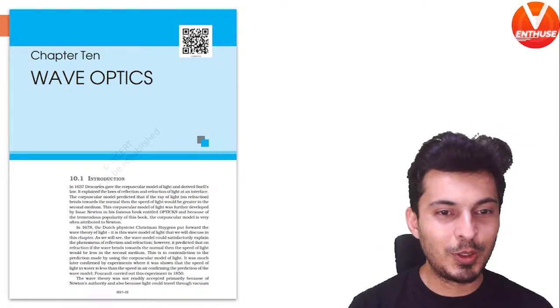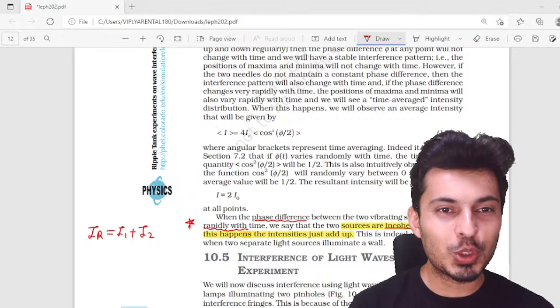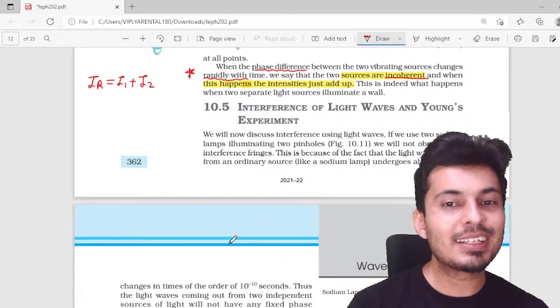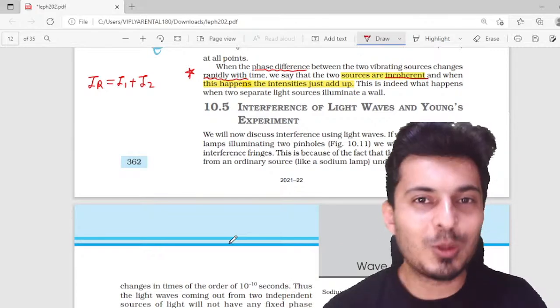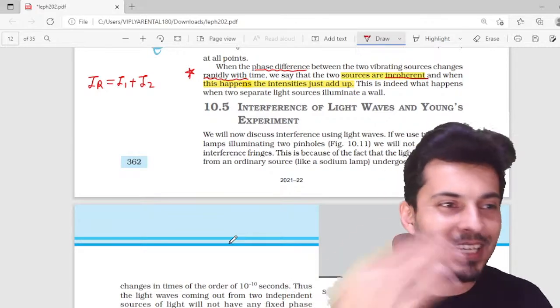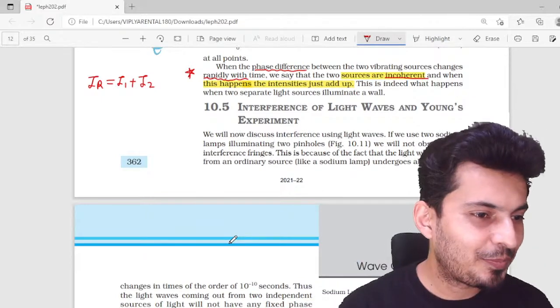So I'm just going to go back to NCERT, and I feel you too should go back to your NCERT. Young's double slit experiment, and then we'll start questions on that, and then we'll go to diffraction, then questions on that, and then polarization, and then questions on that. I hope this is clear.